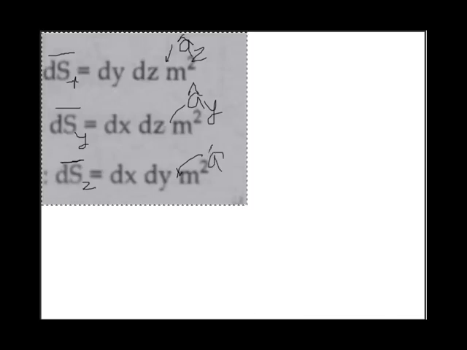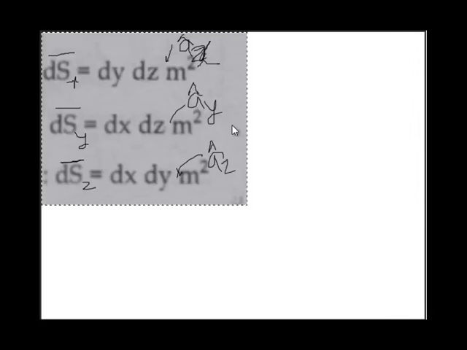The first was x, a cap x, a cap y, a cap z. So these are differential surfaces. These are vector quantities. We can call them the differential surface vector in x direction, differential surface vector in y direction, and differential surface vector in z direction.